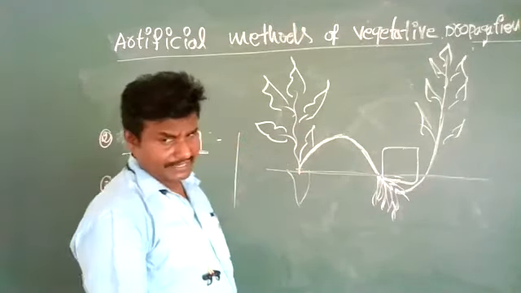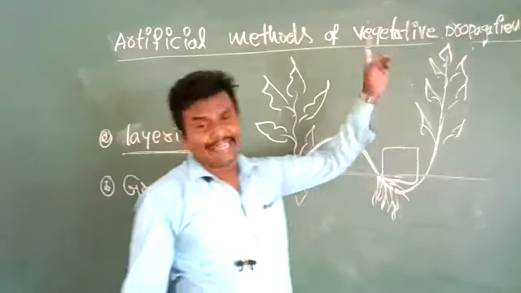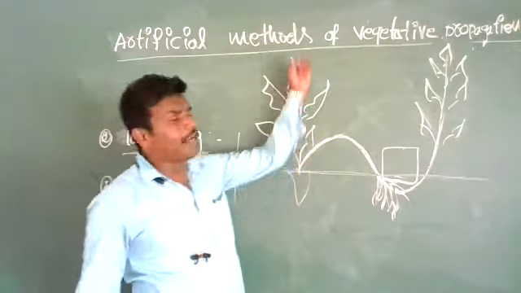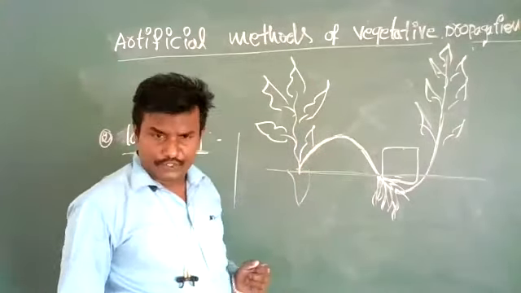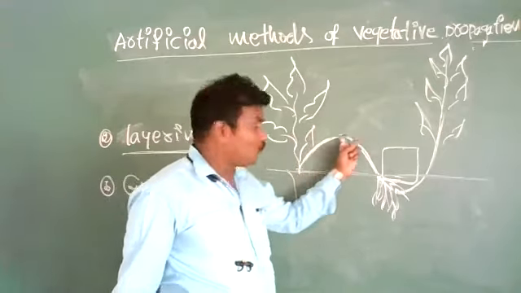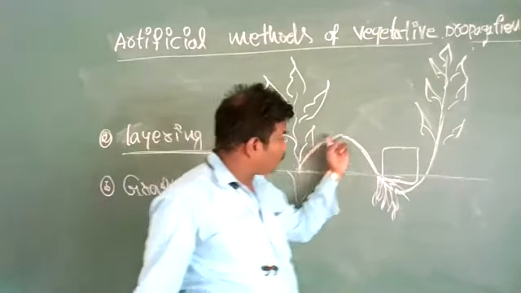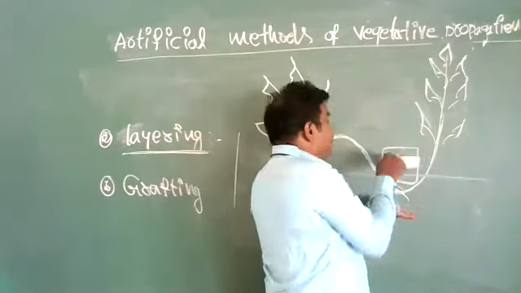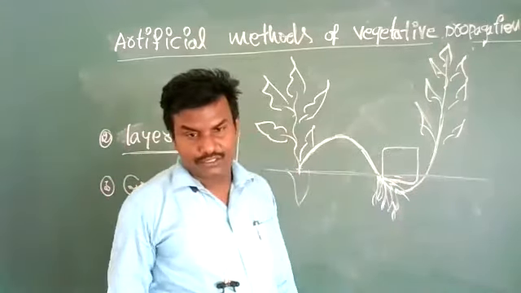Okay, that's all. That is called layering. So layering, in this one what? The parental plant will grow effectively. From the parent plant, one branch we have to take. That branch we have to bend towards the soil and keep a force on that branch.